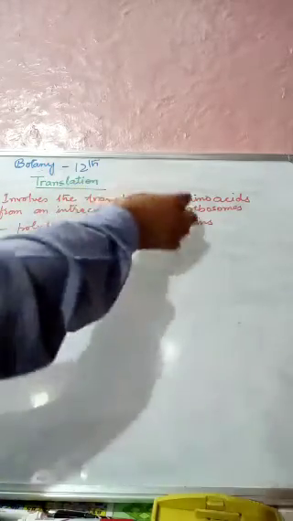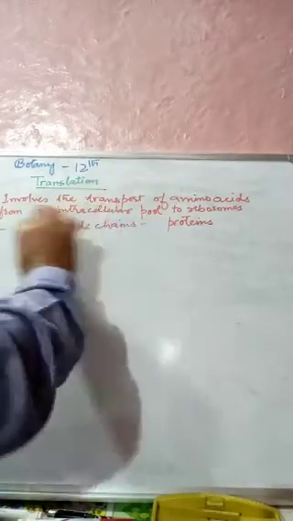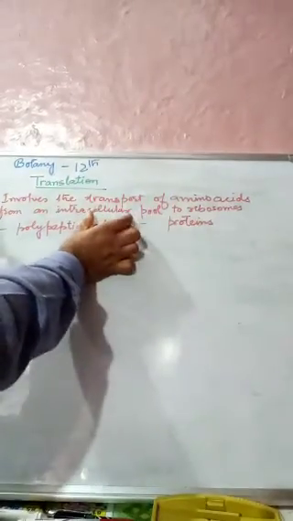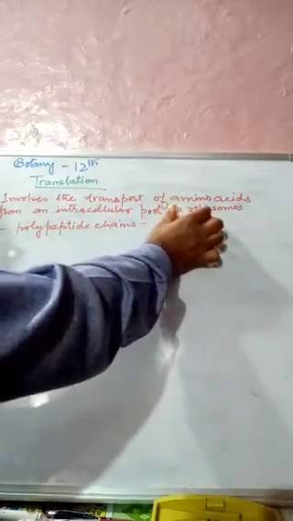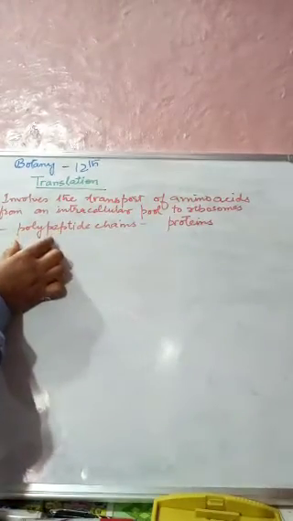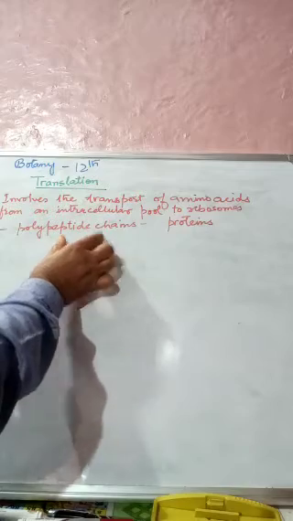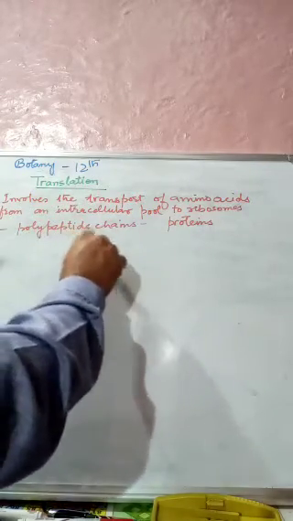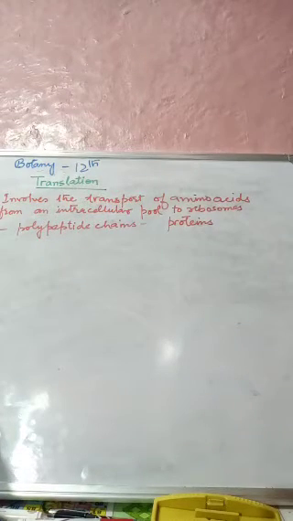Now simply we will say that these amino acids are somewhat scattered in the cell, and they are taken from the cytoplasm to the ribosomes, where they are assembled into the polypeptide chain, which in turn is assembled to form proteins.